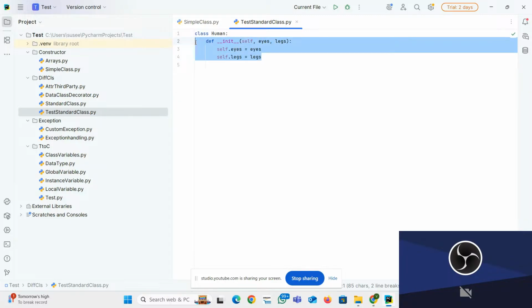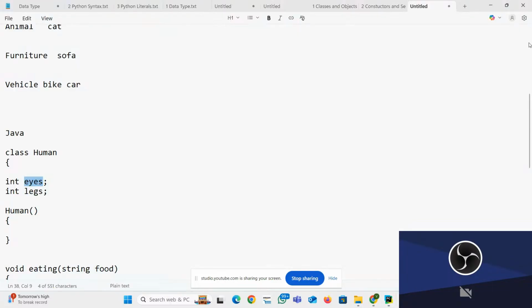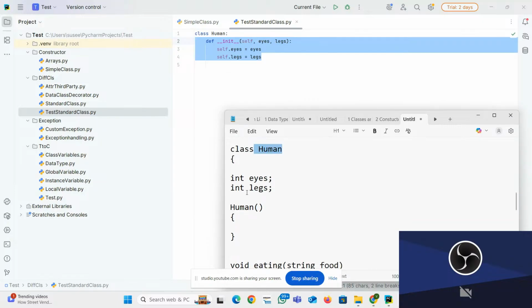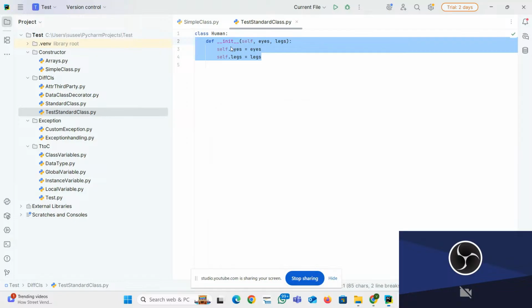This is called a constructor. Okay, how is it different from Java? In Java, the class name and method name have to be the same, then only it is a constructor. But in Python, it is not like that. There is no need to mention the class name as the method name. Here they are using __init__. So this is the syntax for a constructor. I will explain it in detail.